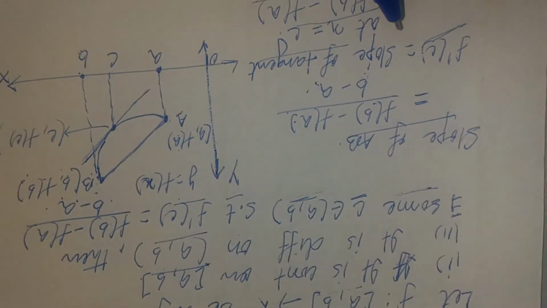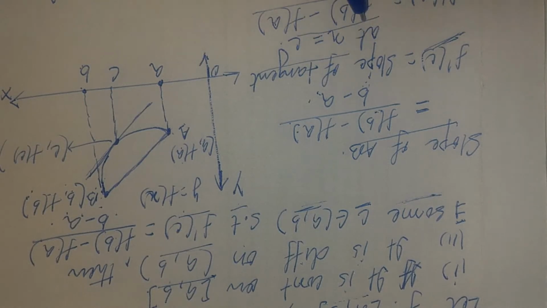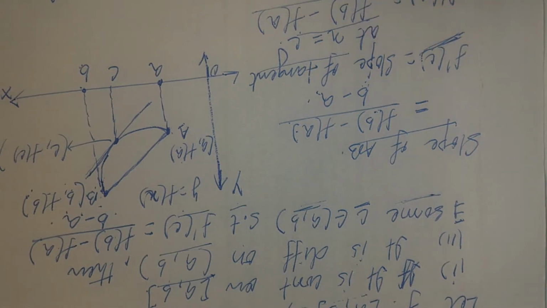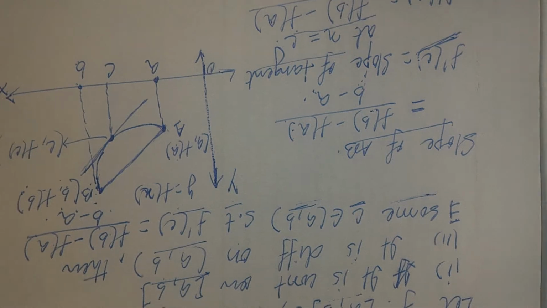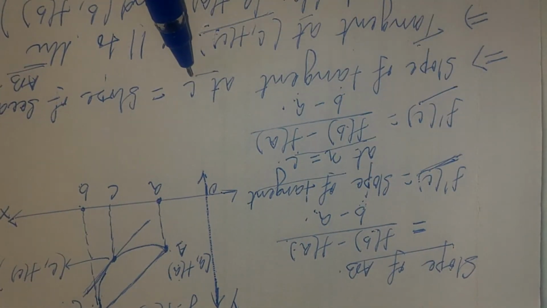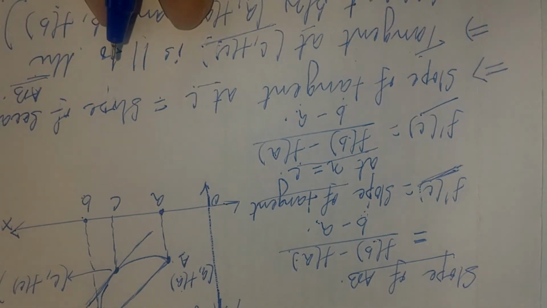Also we know f'(c) means the slope of the tangent at the point x equal to c on the curve. This is your f'(c). As per the theorem, f'(c) is equal to (f(b) minus f(a)) by (b minus a). So we understand that the slope of the tangent at the point x equal to c is equal to the slope of secant AB.